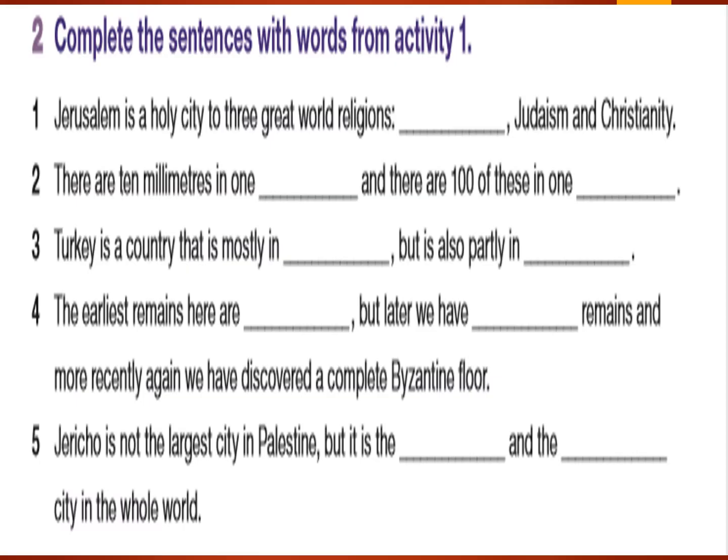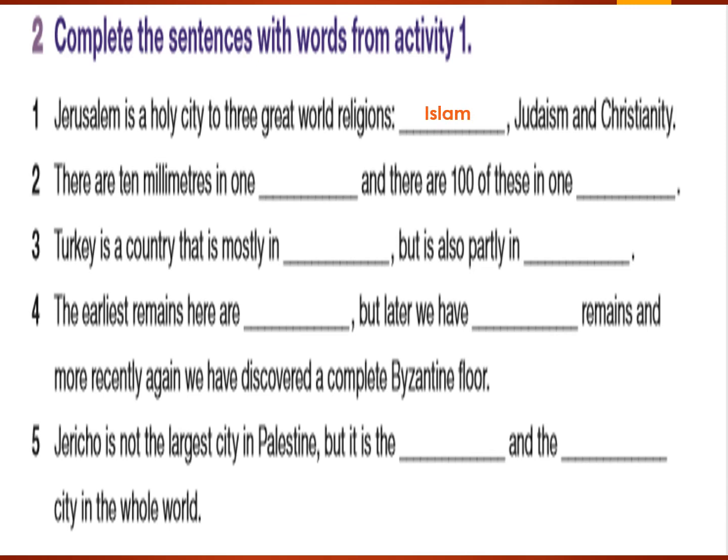Let's go to activity 2, complete the sentences with the words from activity 1. You have 5 sentences. You will try to complete them with the words from activity 1. Start, please. Now let's check our answers. Number 1, Jerusalem is a holy city. That is 3 great words. Religions, yes, Islam, Judaism, and Christianity.